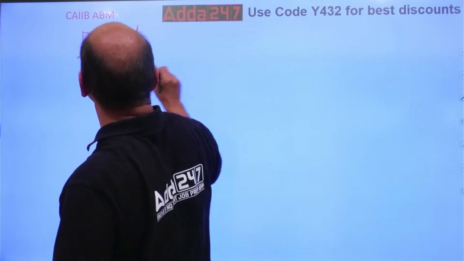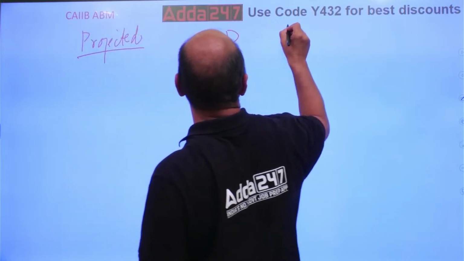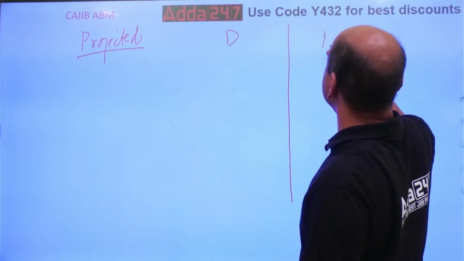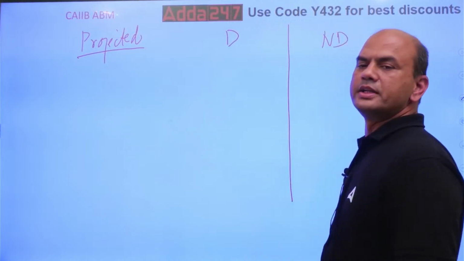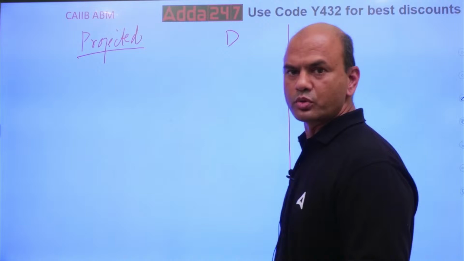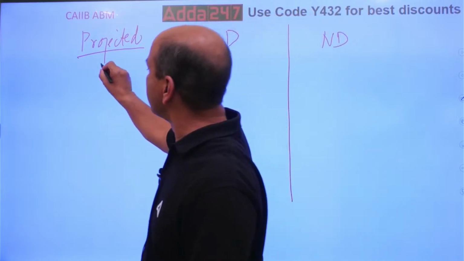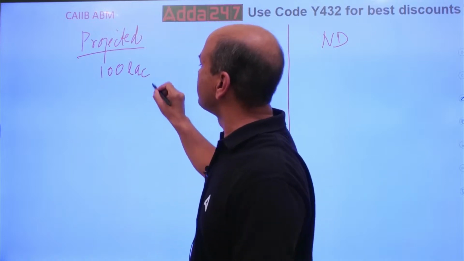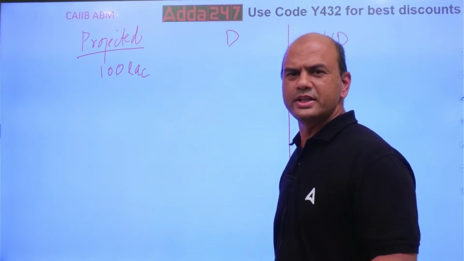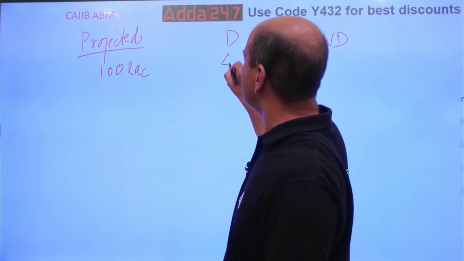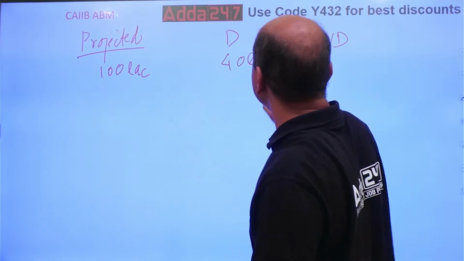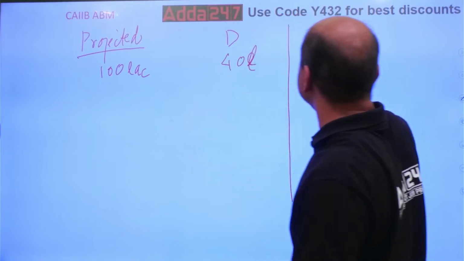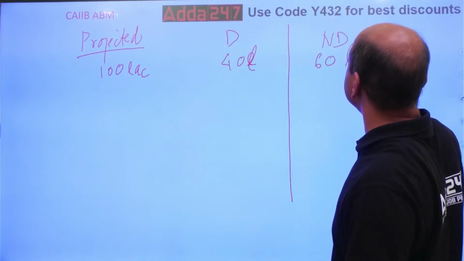Out of this, digital and non-digital. Total turnover is 100 lakhs. Out of this 100 lakhs, 40% is through digital, so 40 lakhs. Then 60 lakhs is non-digital.